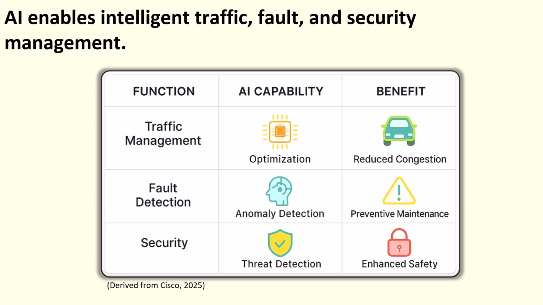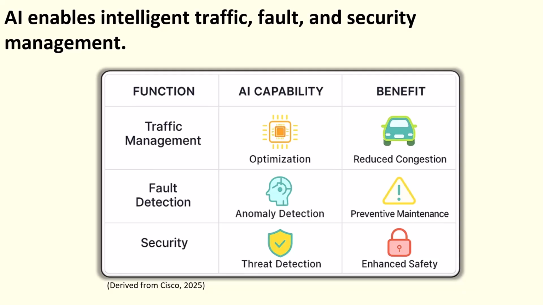First, there's traffic. Traditional networks react to congestion after it starts. AI predicts where slowdowns will occur and reroutes the traffic in real time before users notice. Google's B4 backbone used deep reinforcement learning to do just that. Next, fault management. Rather than waiting for alerts or complaints, AI spots anomalies early, like packet loss or latency spikes, and acts automatically. It's not just alerting, it's self-healing. Imagine a router quietly rebooting itself before anyone notices.